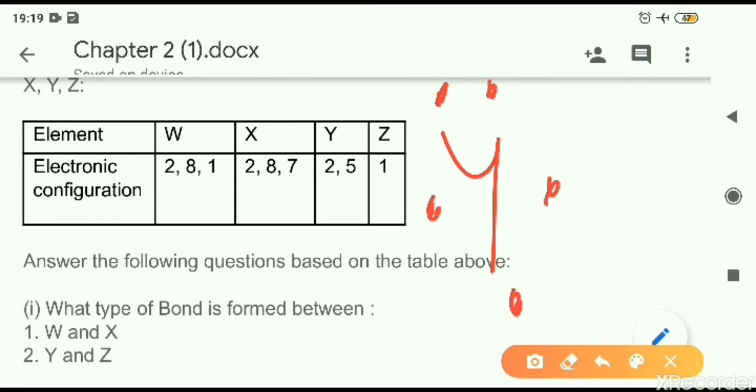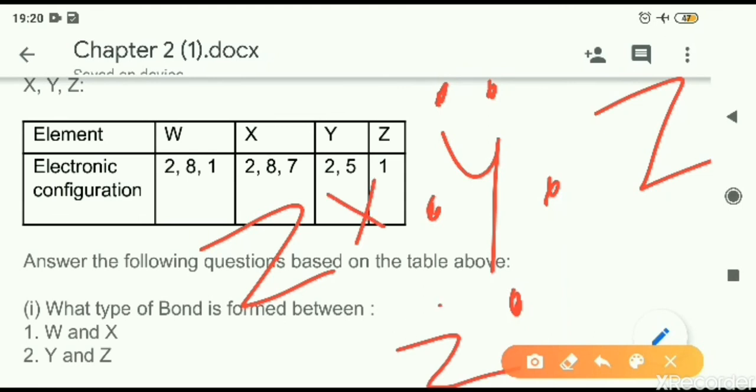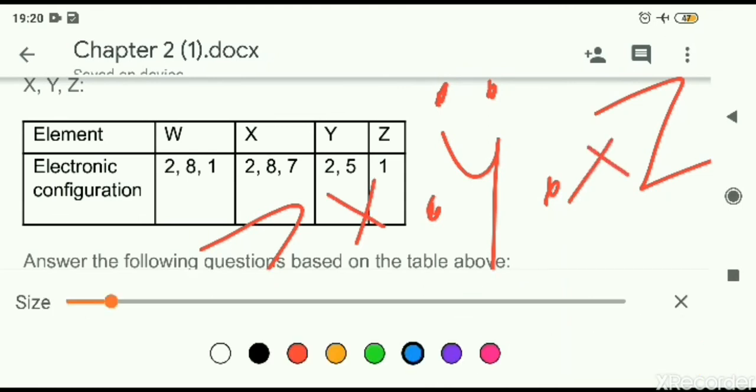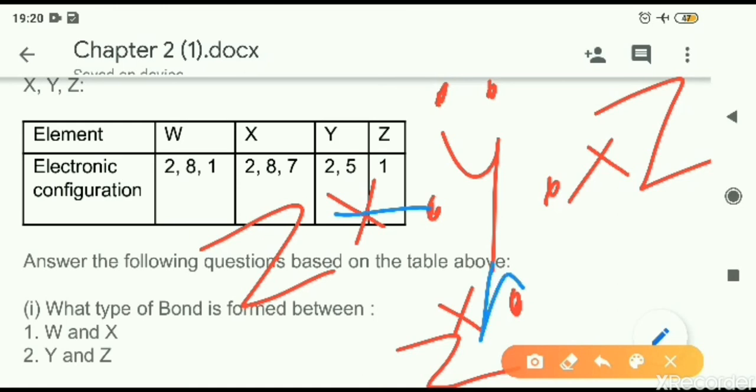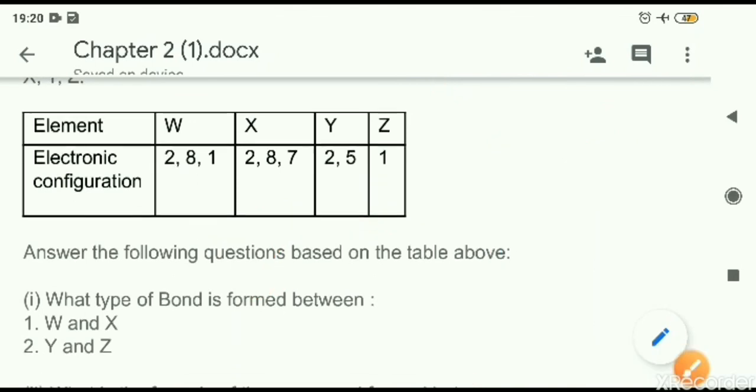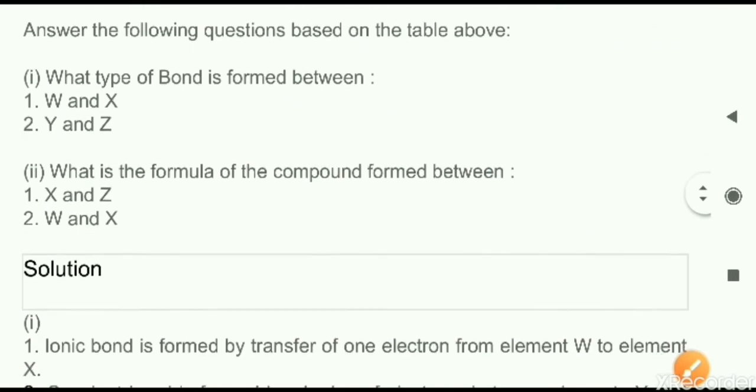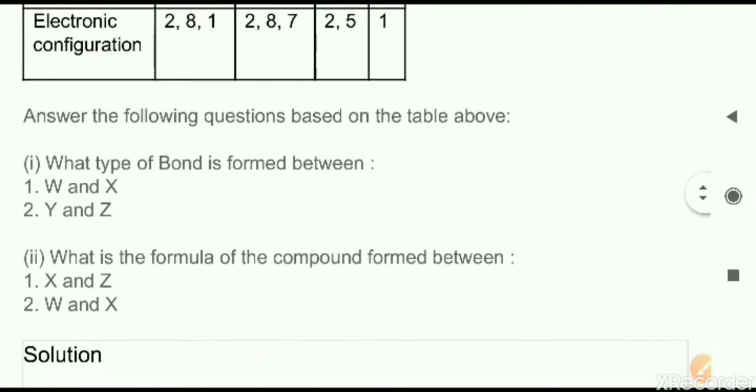Now it needs to share these 3 electrons with Z. So what Z will do? 3 atoms of Z, not single atom. 3 atoms of Z will share 1 electron each. As a result, now we are having 1, 2 and 3 covalent bonds. So between Y and Z, what type of bond is formed? It is covalent bond.